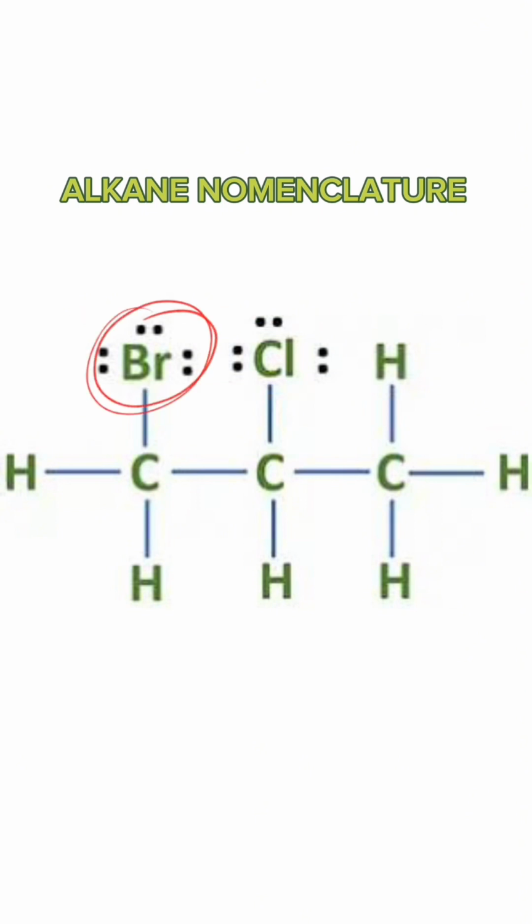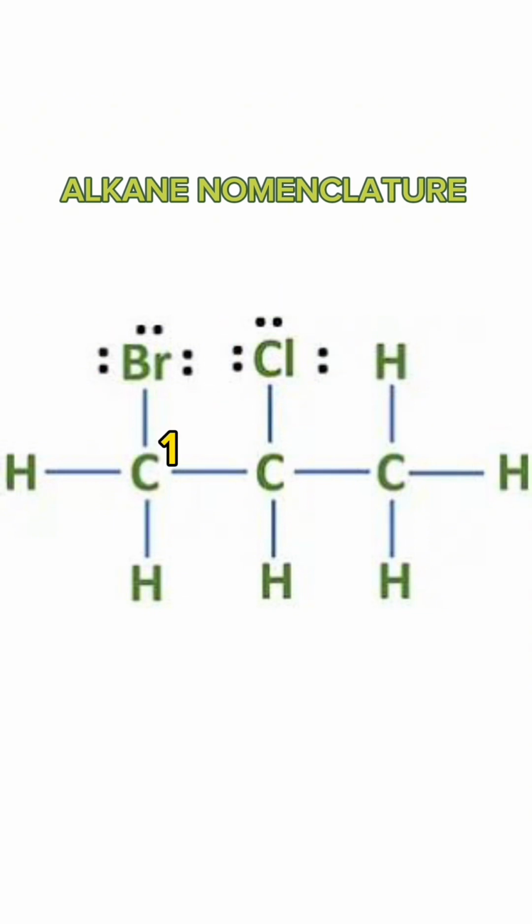How will you name this alkane when there are two substituents? In this, we have bromine and chlorine as substituents. The naming is the same as the previous one, but for this, we consider them alphabetically, thus letter B will come before letter C. So in naming this, it will be bromo before the chloro.